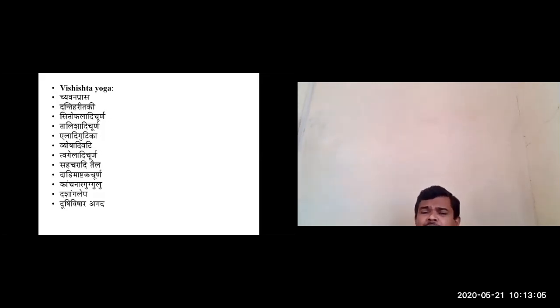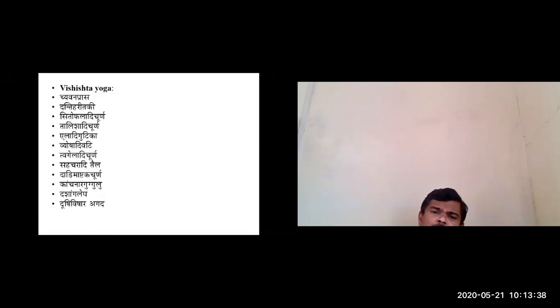So for example, you can take Sitopaladi churnam: Sita, Vamshanochana, Pipali, ELA, Twak. So here ELA is one of the ingredients. In so many preparations, we are using ELA as a prakshepaka dravya. After finally preparing the preparation, to increase the taste and the odor, we use ELA as a prakshepaka dravya. So we have to consider ELA as a main ingredient and ELA as a prakshepaka dravya while explaining about the Vishishta Yogas.